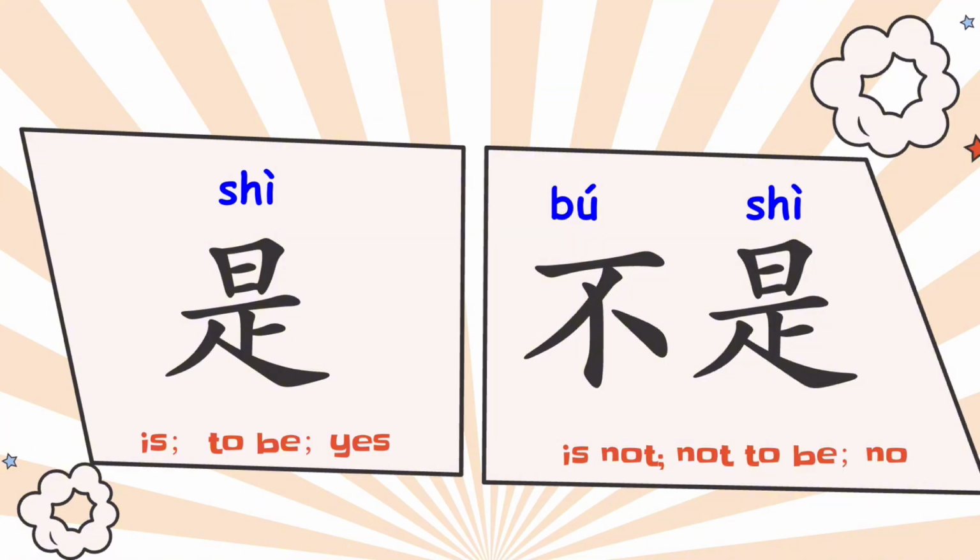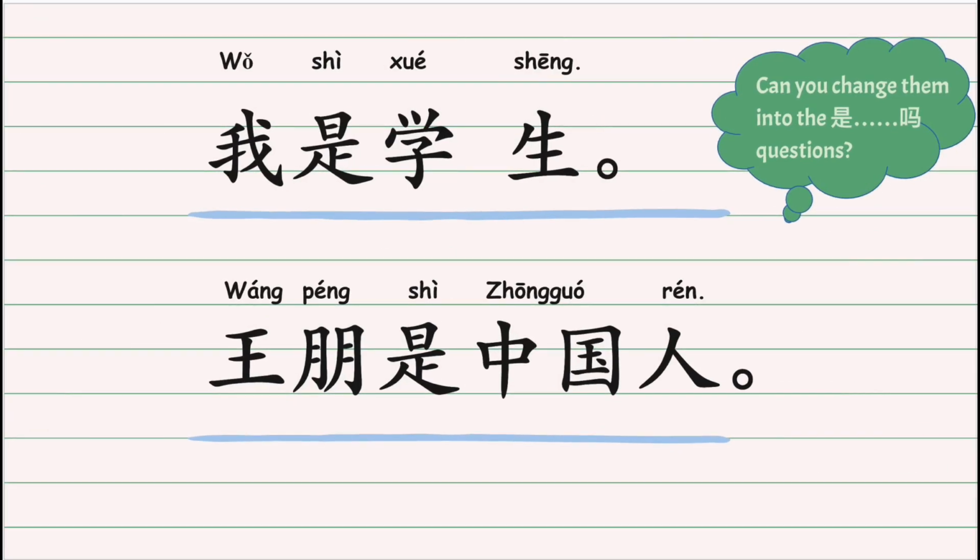Easy, right? Now let's test what you learned. I'll show you two sentences. Can you change it into a 是吗 question? 我是学生 means I am a student. What is the question? 王鹏是中国人 means Wang Peng is a Chinese person. What is the question? Write your answers in the comments below.